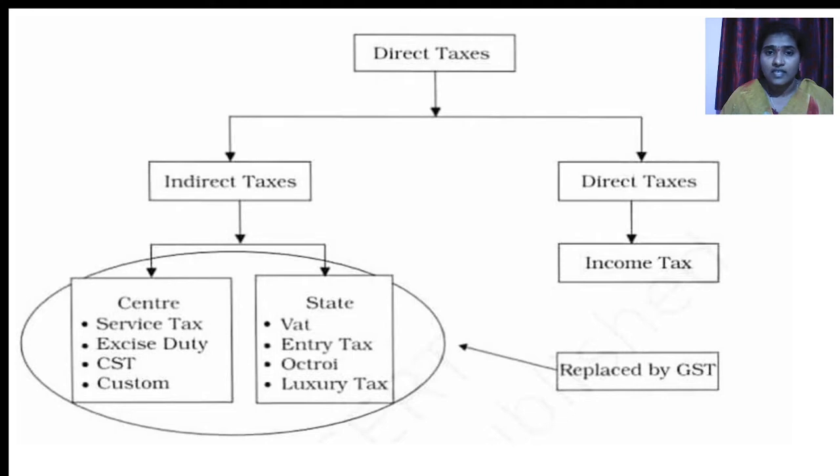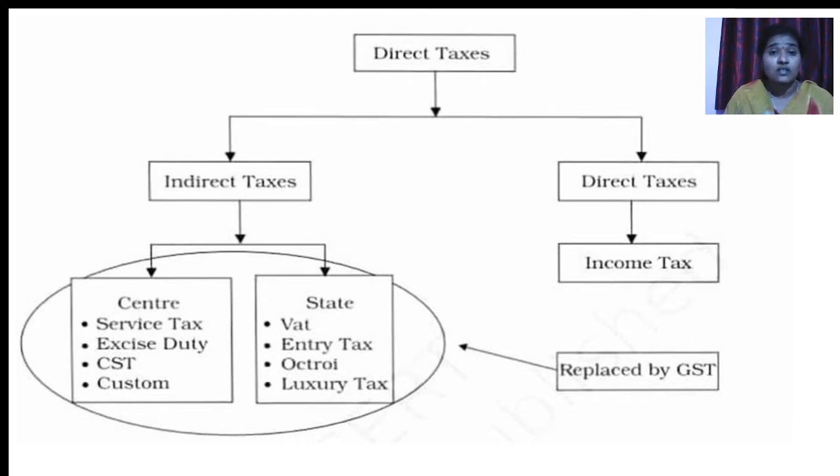Another tax is direct tax. Direct tax is nothing but the tax which is to be paid directly to the government. So how are indirect taxes paid by the consumers? For example, here we can see when a consumer is going to purchase a product, the price includes the rate plus tax.